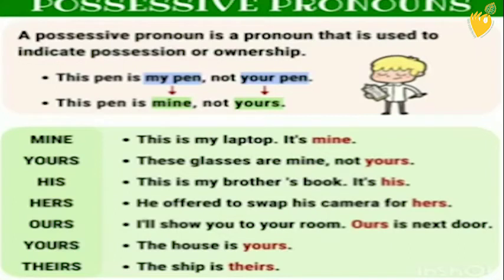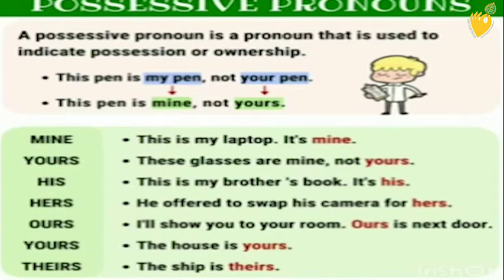Now, the second kind of pronoun is possessive pronouns. A possessive pronoun is a pronoun that is used to show possession or ownership. For example, this pen is mine, not yours. In this sentence, mine and yours are showing possession. So these are possessive pronouns.